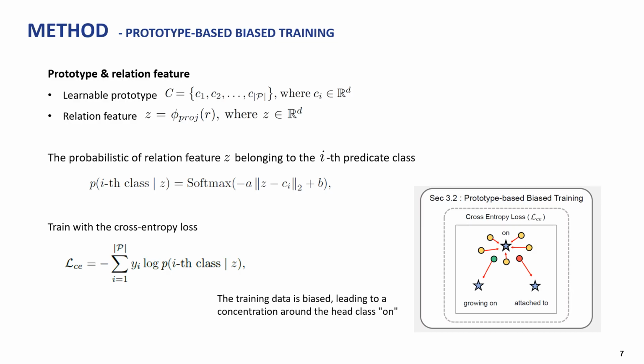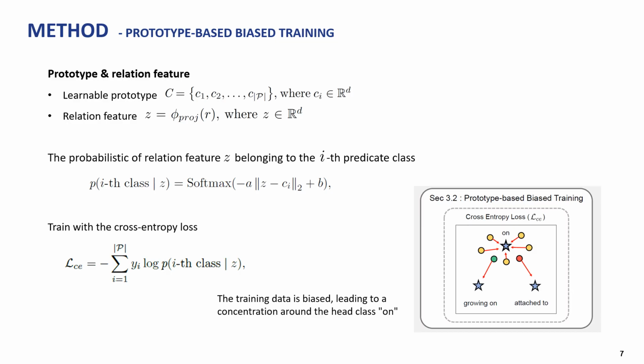After creating the relation feature and prototype corresponding to each predicate, learning is based on the distance between the prototype and the relation feature, where the closer the distance, the higher the probability of that class being selected. As a result, as shown in the image on the right, relation features tend to cluster toward the head class on, which has many labels.